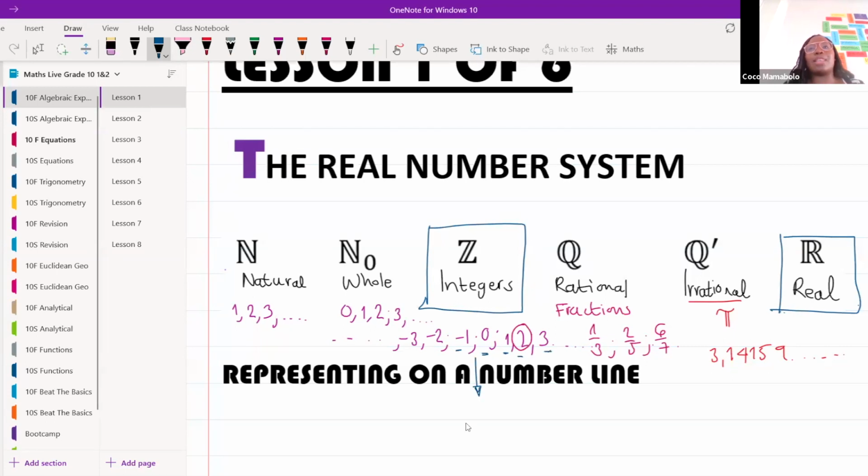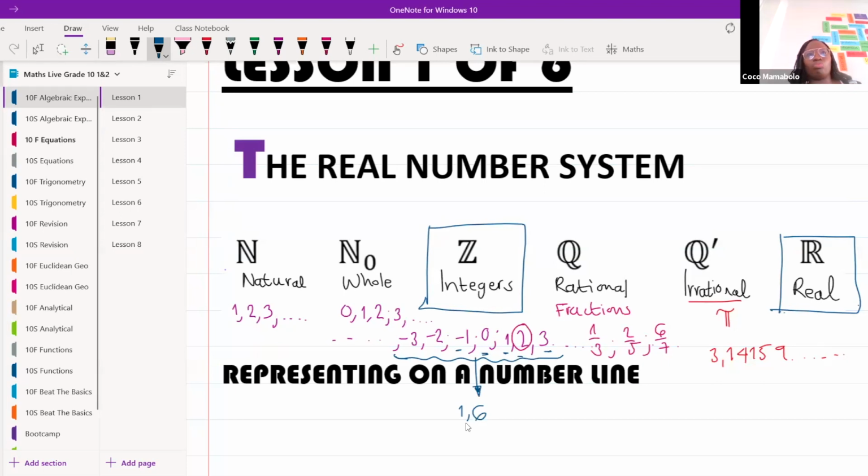Would any number count as an integer if I said 1,6? Is 1,6 an integer? Look at the numbers I've got written over here. Does it count as any of those numbers?